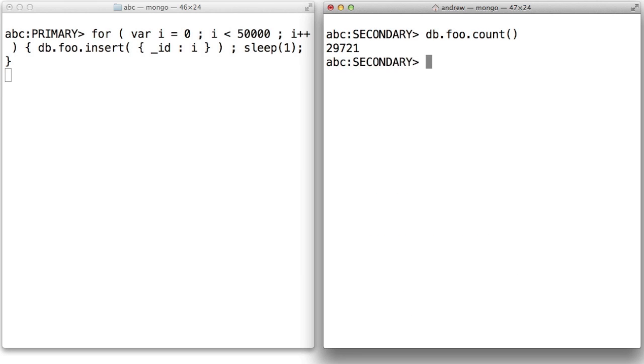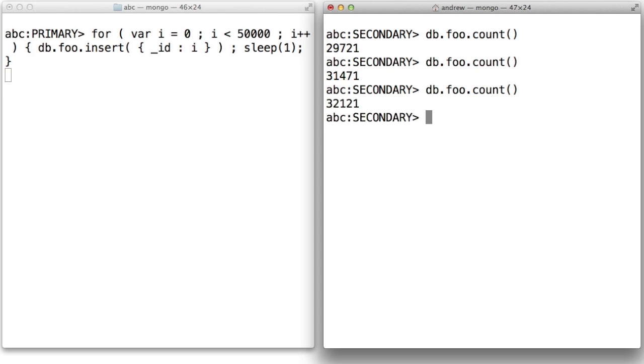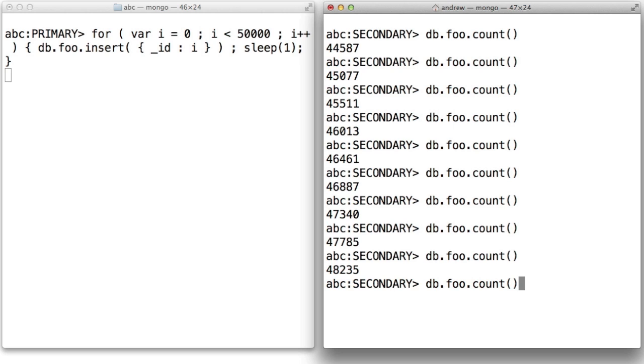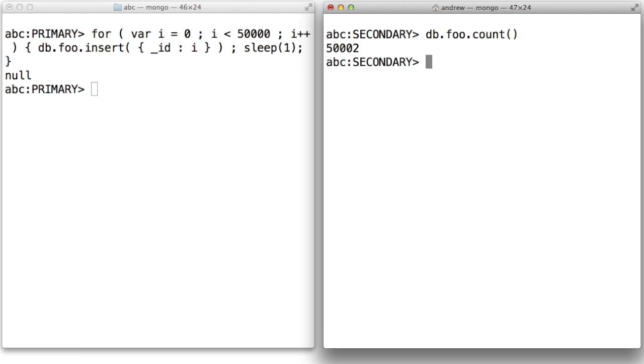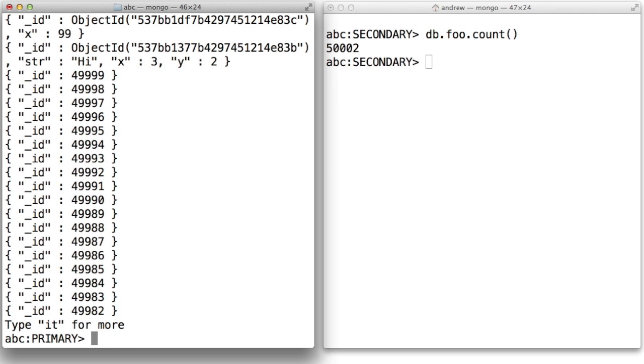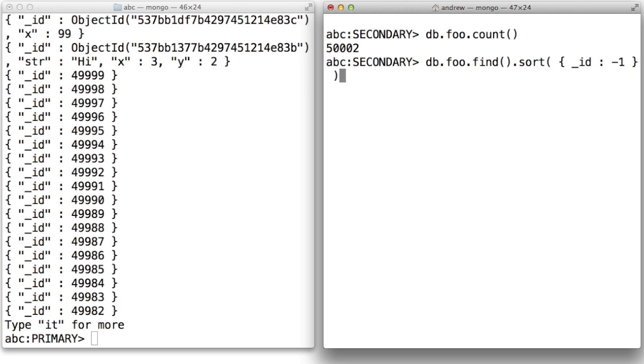Hopefully we're lagging just a couple of milliseconds, so it won't even be noticeable, just from a command prompt human visibility point of view here. And I put the sleep for 1 millisecond in so it wouldn't be too fast. There, it's done. And presumably we have the same number there. If we want, let's do a query and sort by ID descending, so we can see the end of the collection, in the sense that we know what kind of data we inserted. I'll run that over here. There we go.